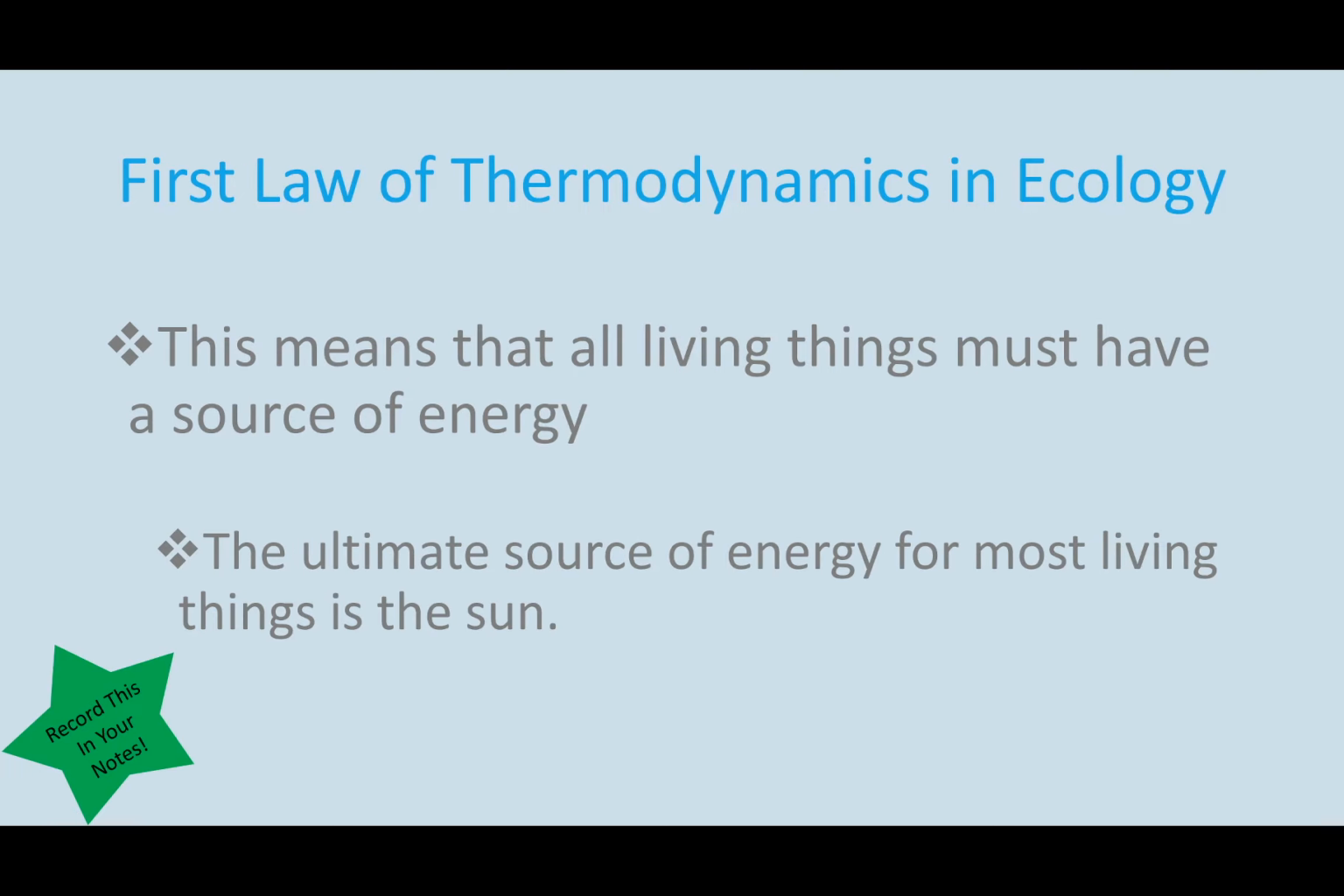So this means that all living things must have a source of energy. And the ultimate source of energy for most living things is the sun. Right? Again, we go back to looking at the carbon cycle and photosynthesis in plants, where they use the energy from the sun to produce nutrients in themselves. So that's where the main source of energy is, because that's where the producers get their energy, and they're at the bottom, or they're the base of our pyramid.